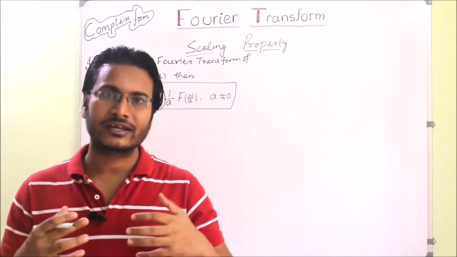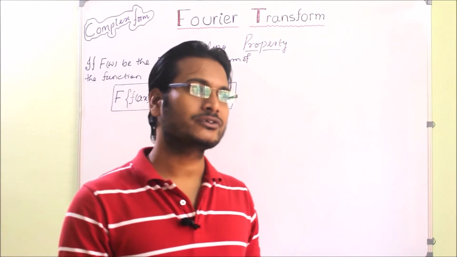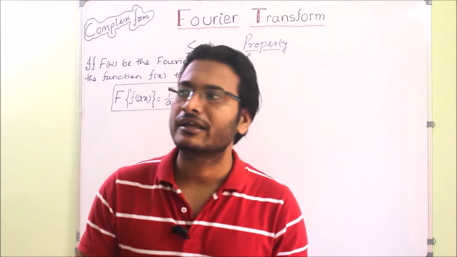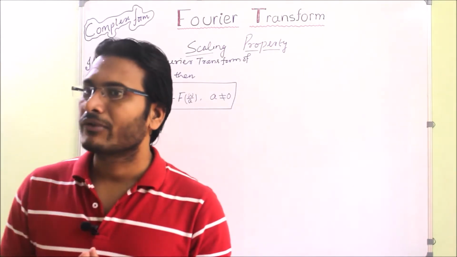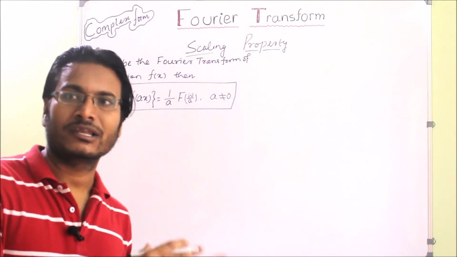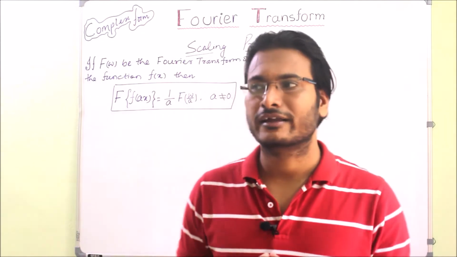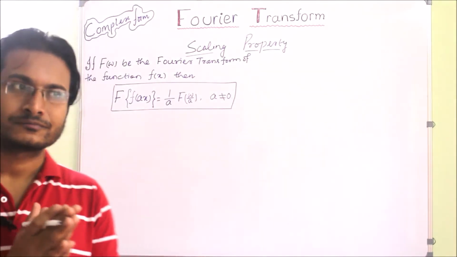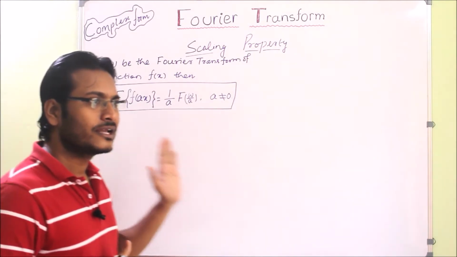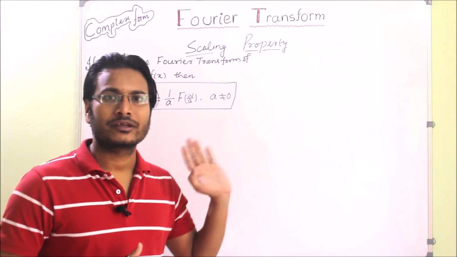I always say the derivation is much more important, because if you understand the derivation properly, you can apply that concept in many similar problems and get beautiful results and solutions. So watch the lecture till the end, you will realize the beauty.